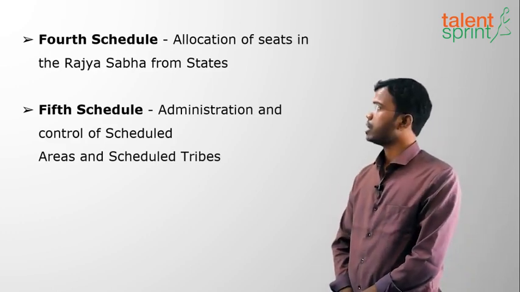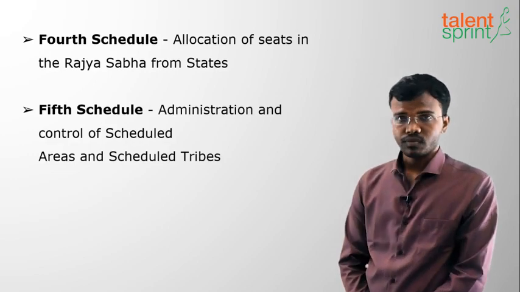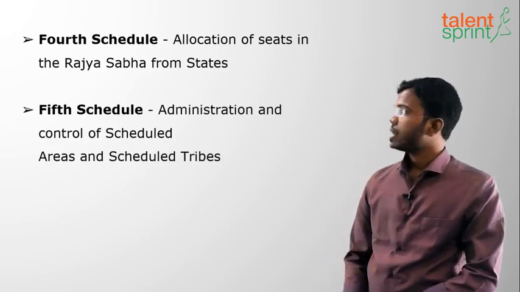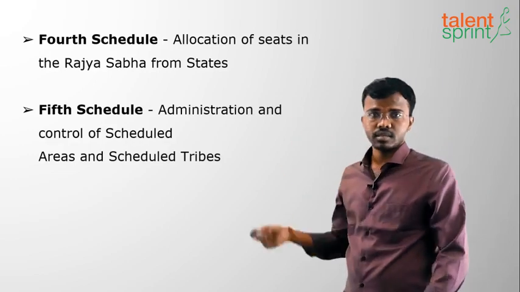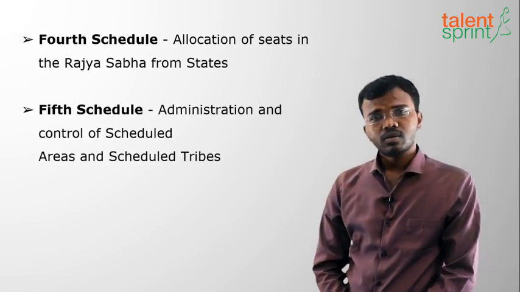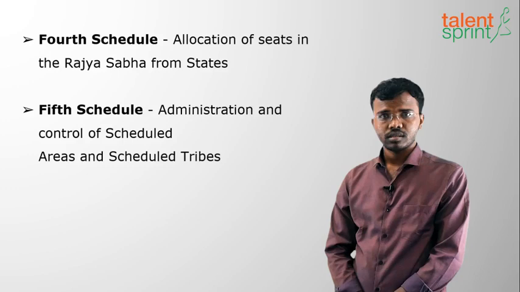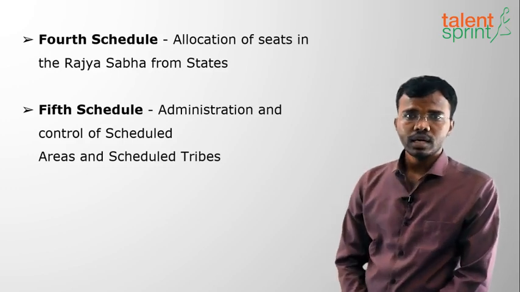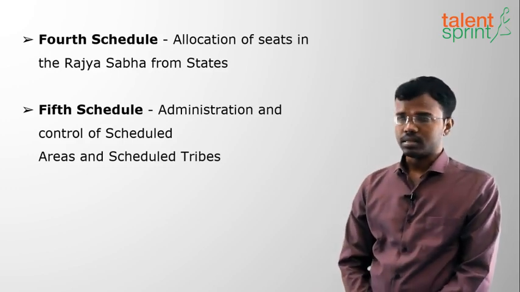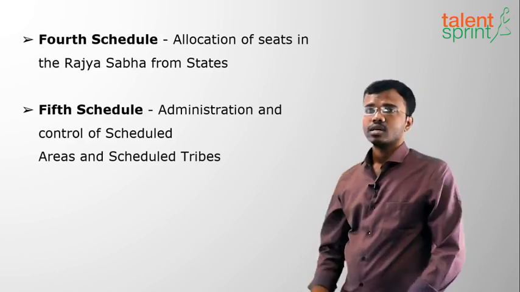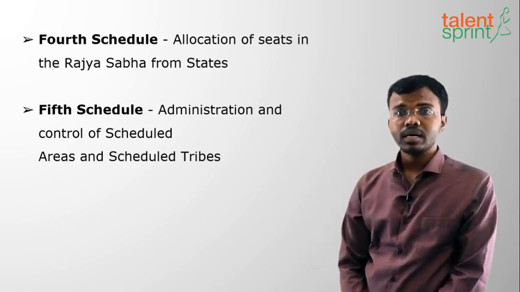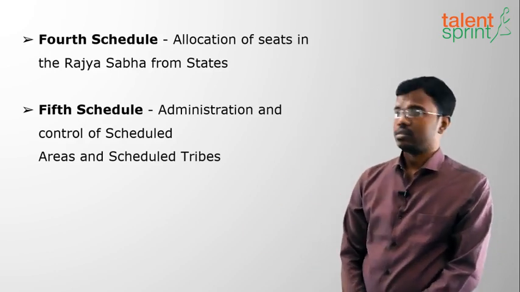There are scheduled areas in 9 states as of now. They are separately administered by the president. Declaring a scheduled area is done by the president, and undeclaring a scheduled area is also done by the president. So in 9 states we have scheduled areas, and they are separately administered by the president.